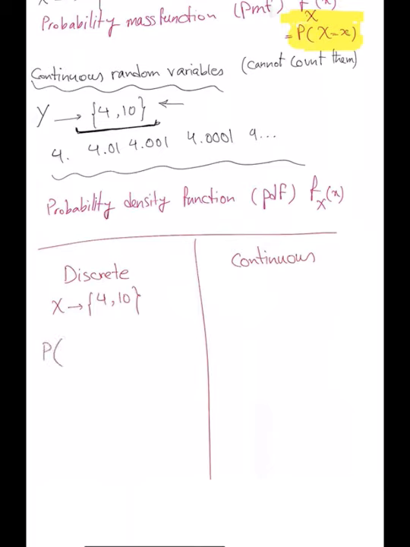Can I write what is probability that x is 5? If I write that, there is an answer to this question. You can calculate the answer depending on how you write the probability mass function. You can find the answer to this question. But for the continuous random variable, the same variable as y, which is between 4 to 10, then if I tell you what is probability that y is exactly 5, what is the answer to this question? Infinity.